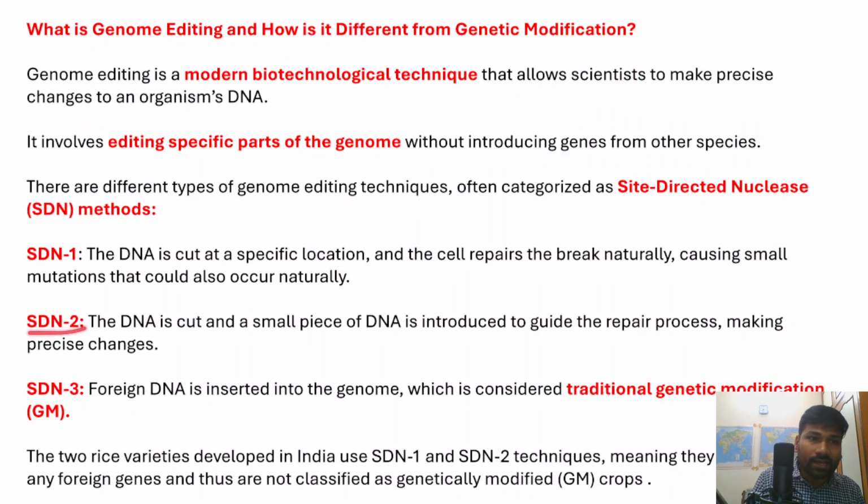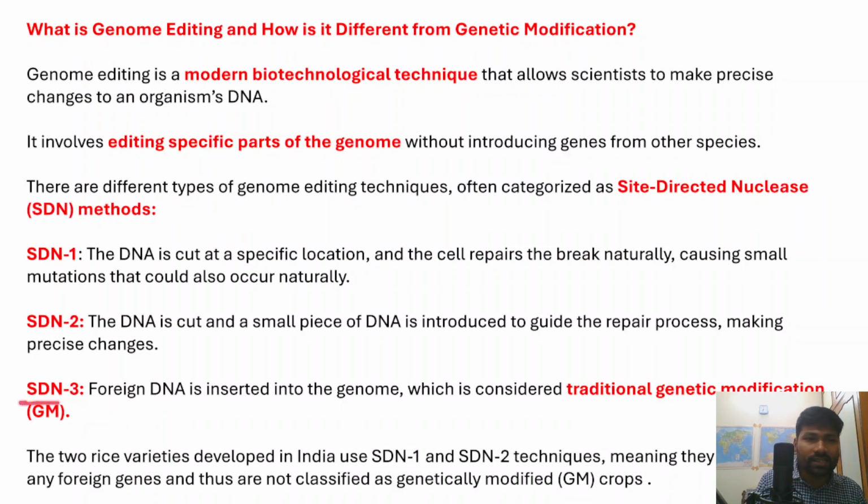The second one is SDN2, site directed nuclease method number 2. In this method, DNA is cut and a small piece of DNA is introduced. For example, imagine that this is the DNA. So this DNA is cut through, and in this particular part, a small portion of DNA is introduced from the same organism, right? That is to guide the repair process, making very precise, point changes, and that is what is called the SDN2 method.